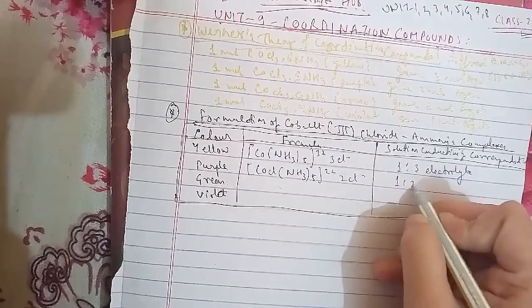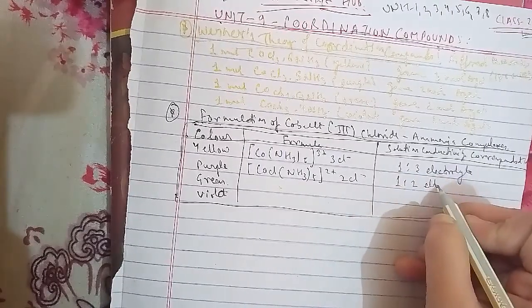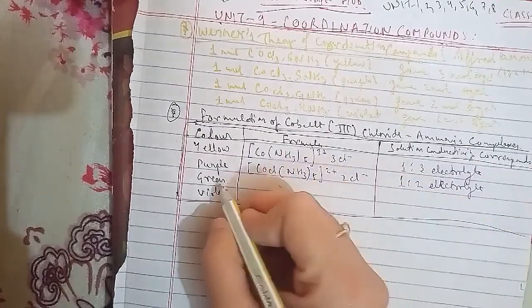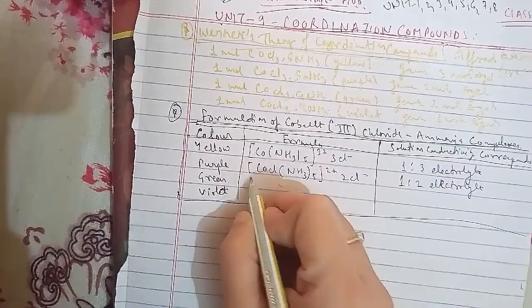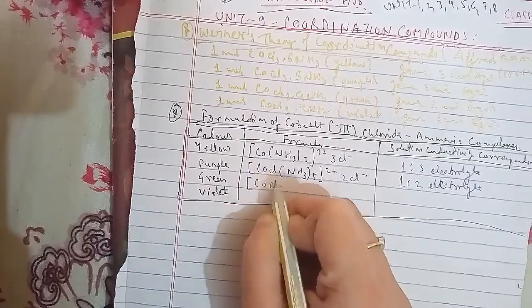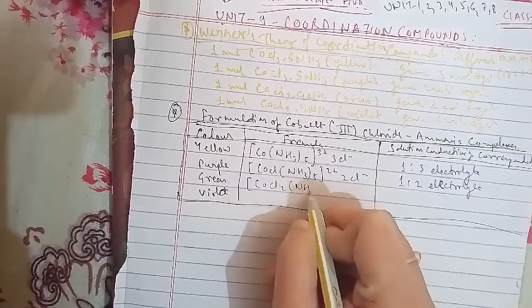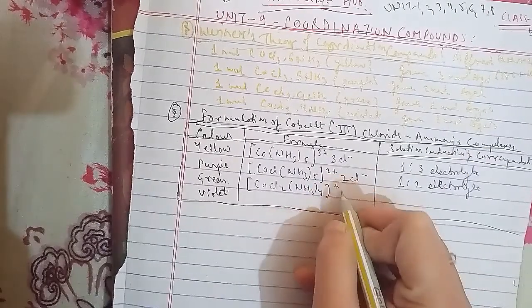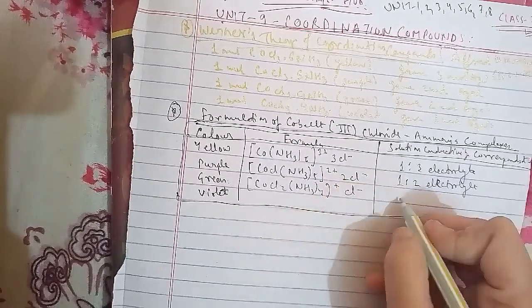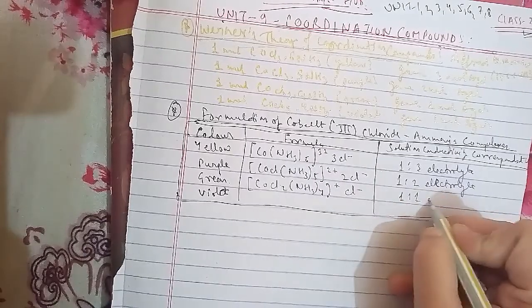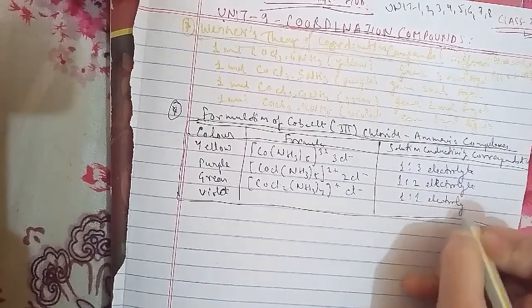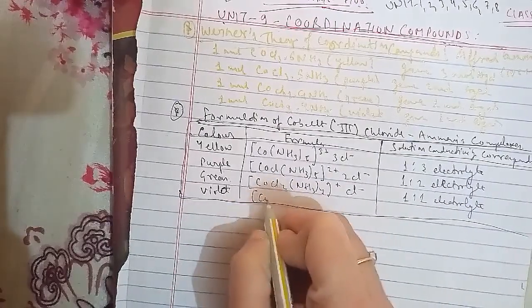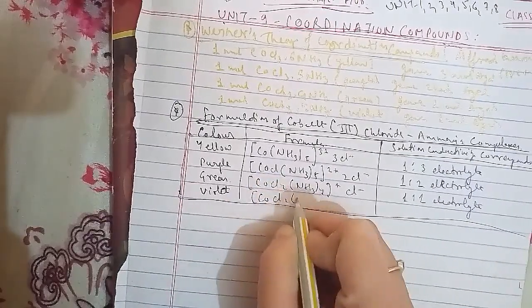You have to note that the last two compounds in this list have an identical empirical formula, CoCl3.4NH3, but distinct properties. Such compounds are termed isomers. Werner in 1898 propounded his theory of coordination compounds, and the main postulates are: the first is, in coordination compounds, metals show two types of linkage.